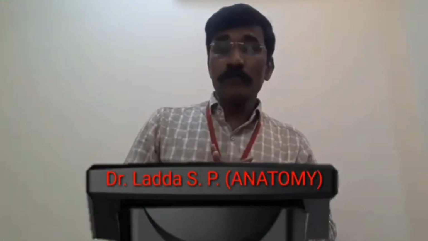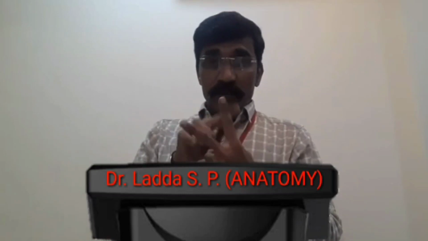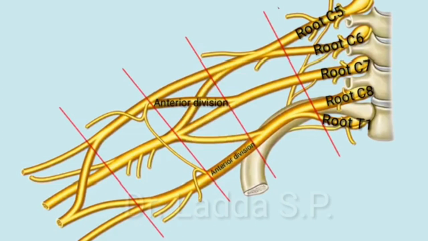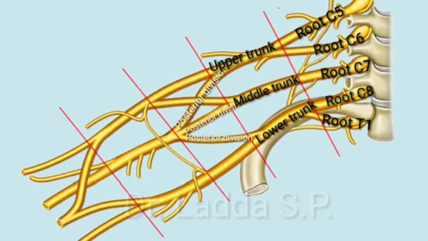So among these two, there is one anterior division and there is one posterior division. Remember, roots, then trunks, and now each trunk gives two divisions. One is the anterior division and one is the posterior division. And just remember that the anterior division is concerned with the flexors and the posterior division is concerned with the extensors. Now these divisions,